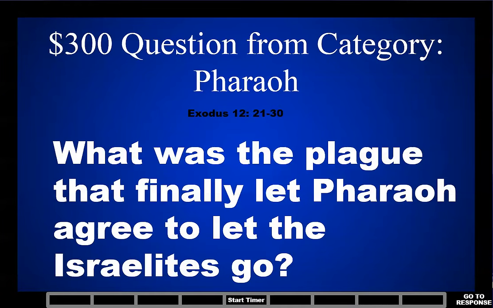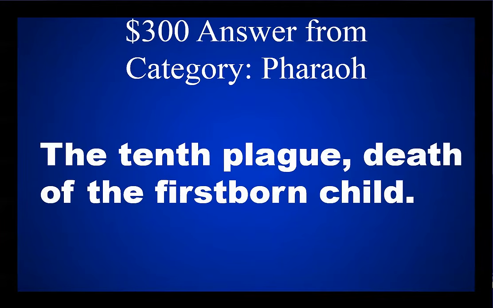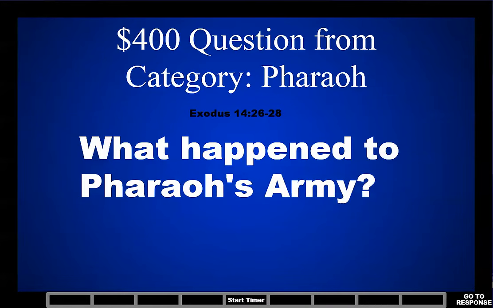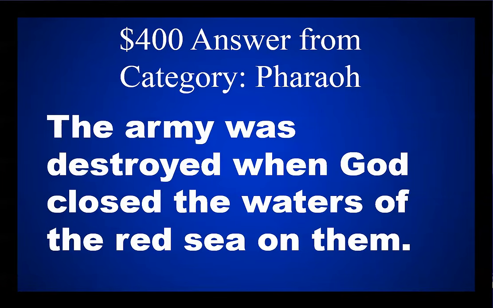$300 question from category Pharaoh. What was the plague that finally let Pharaoh agree to let the Israelites go? The 10th plague, death of the firstborn child. $400 question from category Pharaoh. What happened to Pharaoh's army? The army was destroyed when God closed the waters of the Red Sea on them.